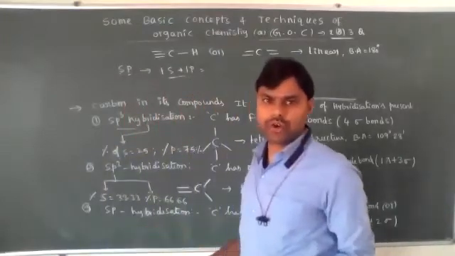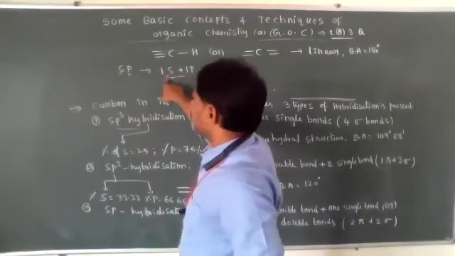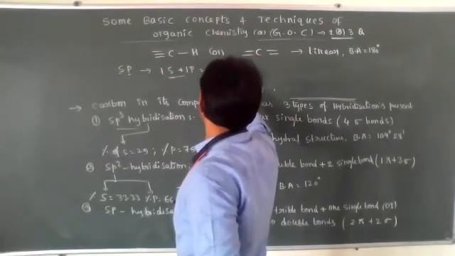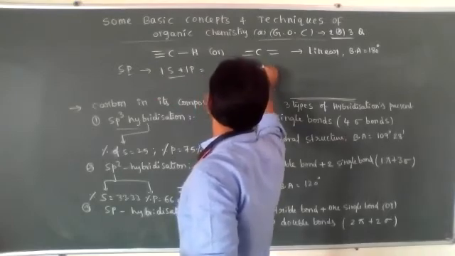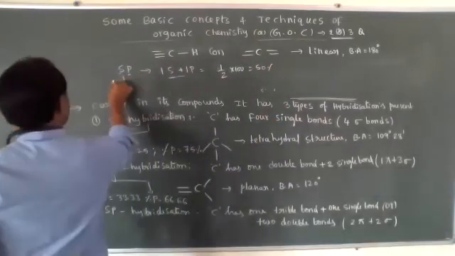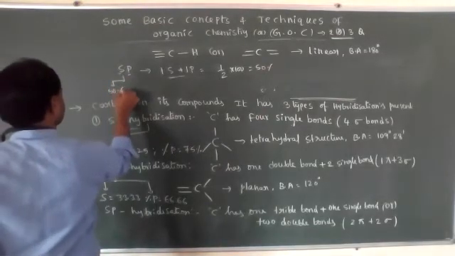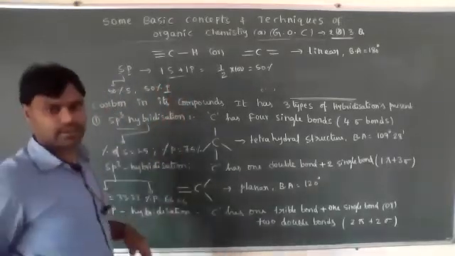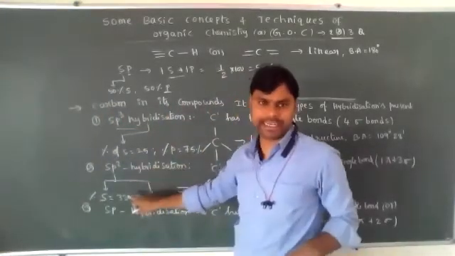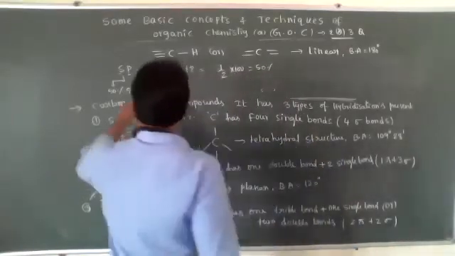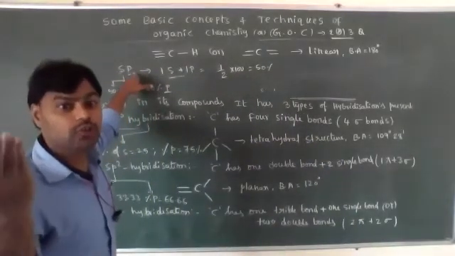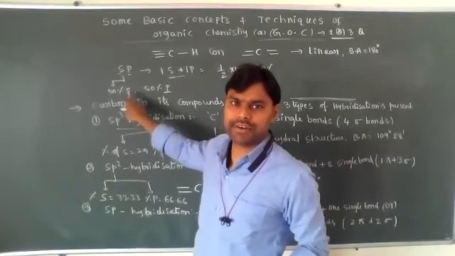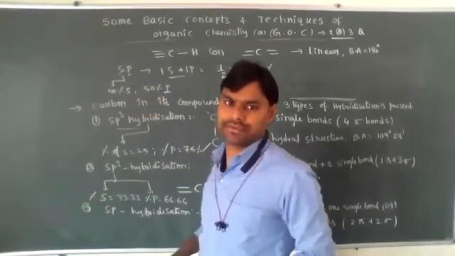Out of 2, 1s means 1 by 2, which is 50%. So 50% S and 50% P. How to find out the percentage of S and P? sp means 1 plus 1, total 2 parts. Out of 2 parts, 1 part is 50%. That's why 50% S, 50% P.